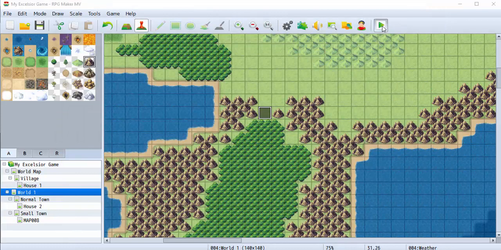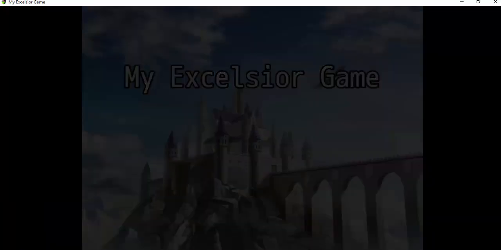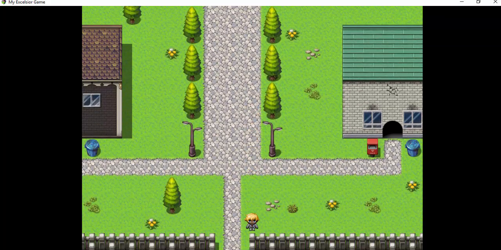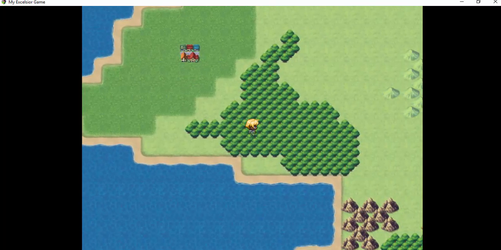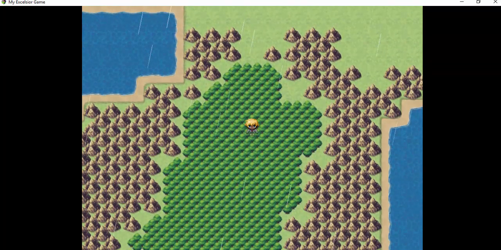Apply, and then let's see what it looks like. So I'm just going to leave the town. And it started raining. There it is.